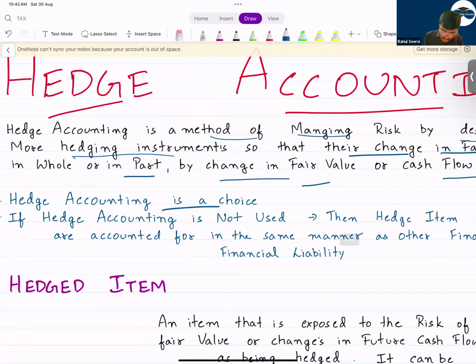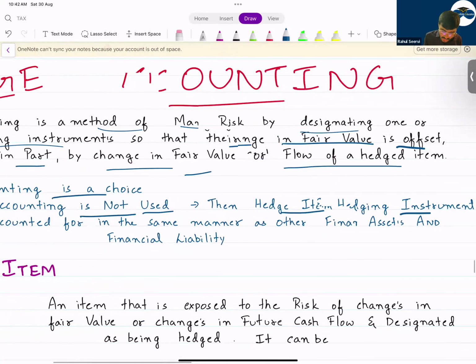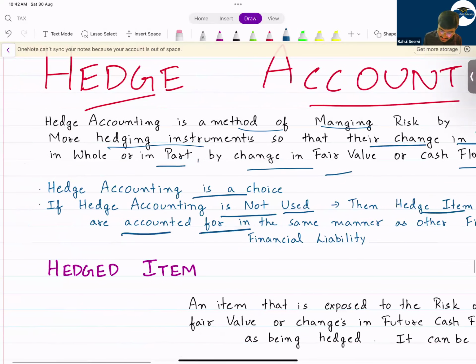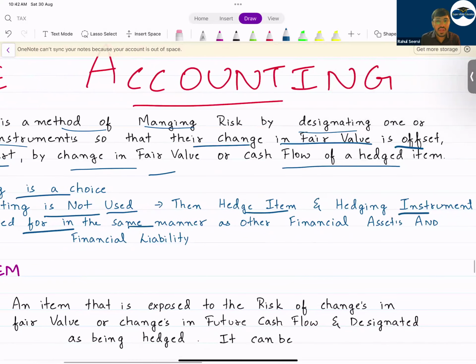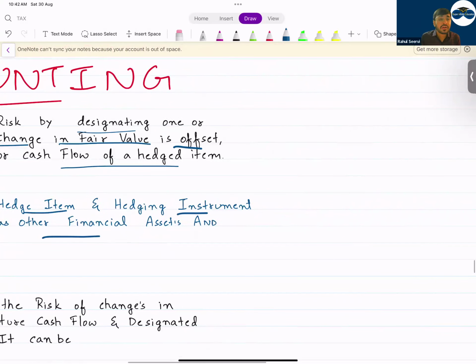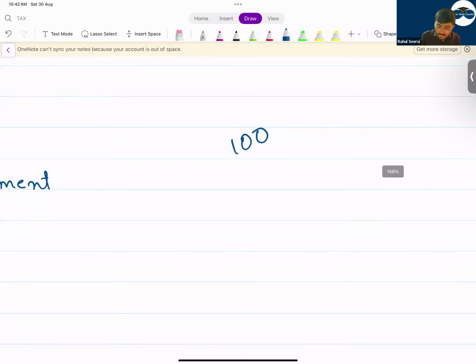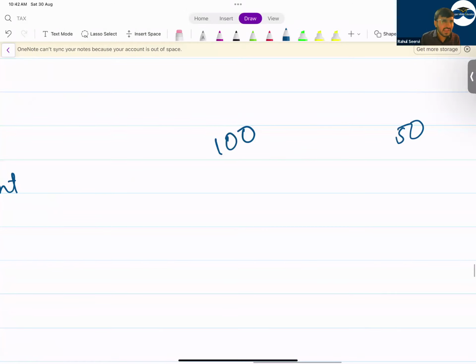Understand? If hedge accounting is not used, then the hedge item and hedge instrument are accounted for in the same manner as other financial assets and financial liabilities. Hedge item means what? Today I say that I have an inventory of 100. I think that in the coming months, the value of the inventory will come down to 50.